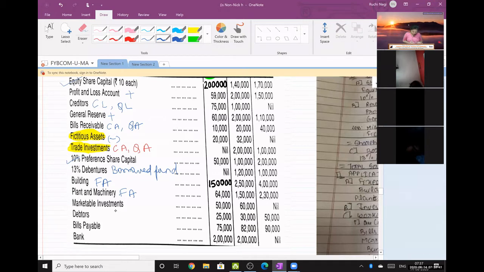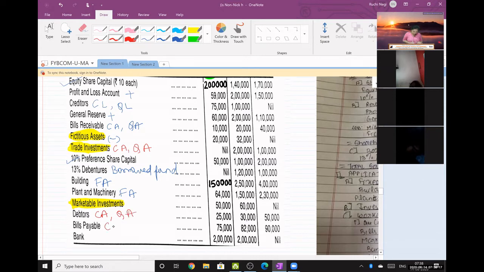Okay, ये लोग ने दो बार दिया. Okay, so one investment को you treated as long term and the other you then treated as short term. See, they have given you two words, marketable investment, दो बार repeat किया. कोई बात नहीं. It is repeated twice. Next, debtors को obviously current assets under the category quick assets.